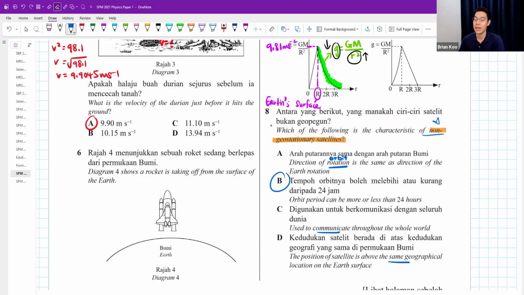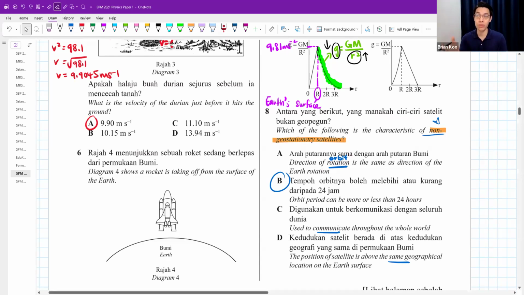Okay, the best answer is B. If B is not here, then I would choose A actually. A is also non-geostationary, if you ask me. Okay, the second best answer. There is an error in the question actually. They're supposed to write orbit because we don't really care about the satellite's rotation, to be frank.